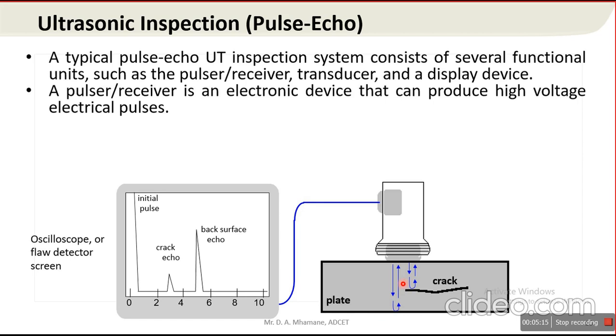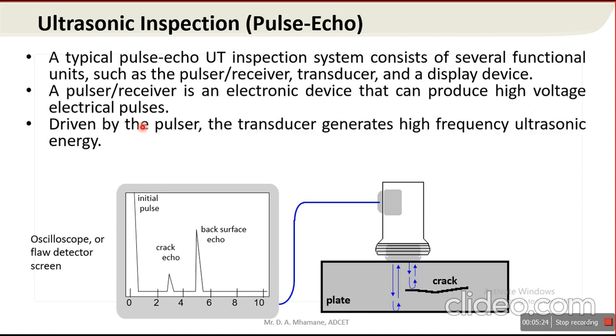So what is a pulsar receiver? It is an electronic device that can produce a high voltage electrical pulse. Driven by the pulsar, the transducer generates high frequency ultrasonic energy. Means this transducer is responsible for converting this high voltage electric pulse into ultrasonic sound waves, and again vice versa. The sound which is reflected from the entities is received by the transducer, converted into an electric pulse, and sent back to the device.